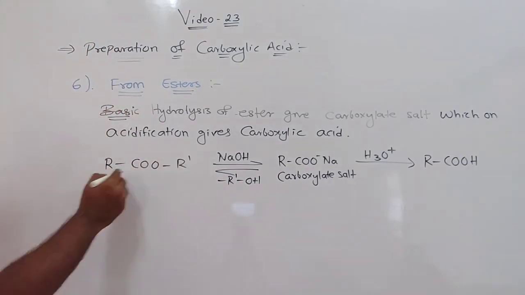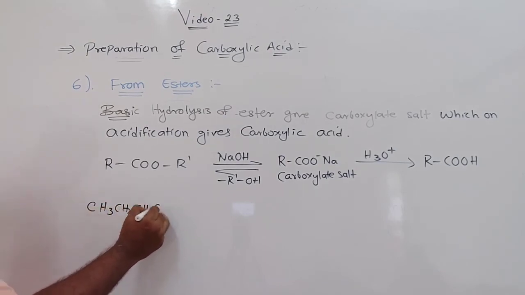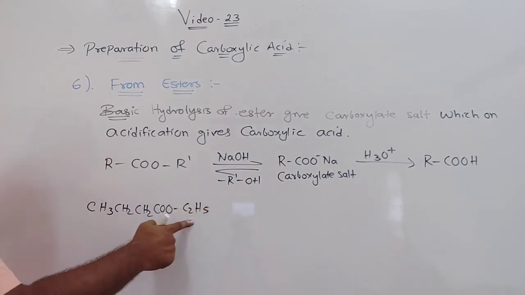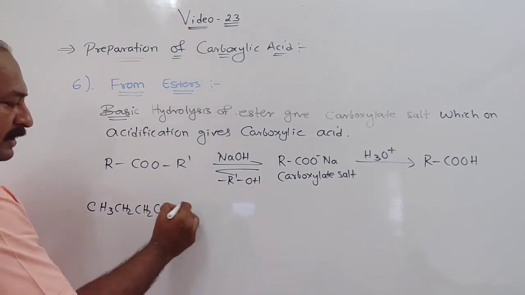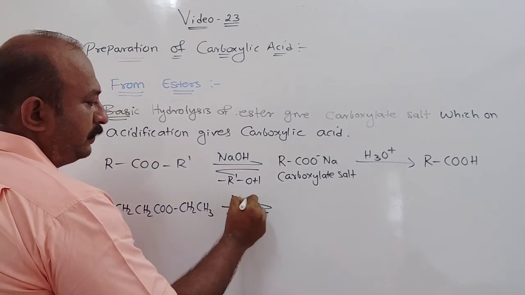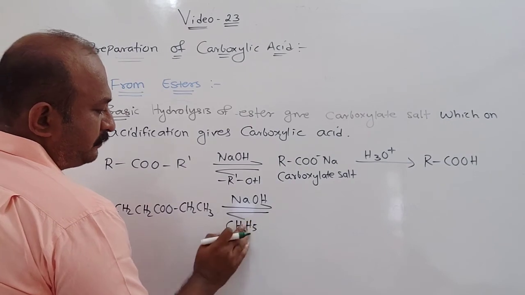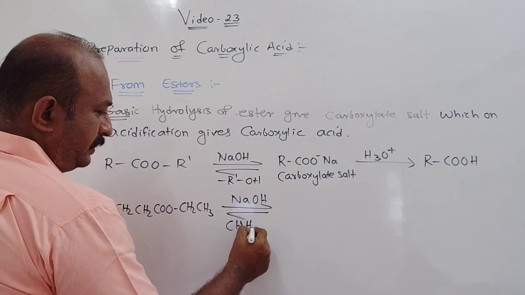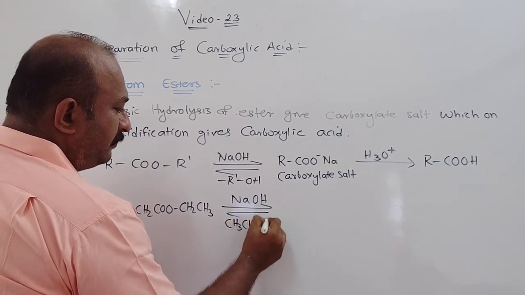Now in your textbook the same is given like this: CH3CH2CH2COOC2H5. This C2H5 can also be written as CH2CH3. In presence of NaOH, ethanol will be removed.